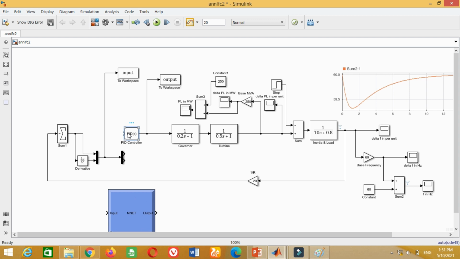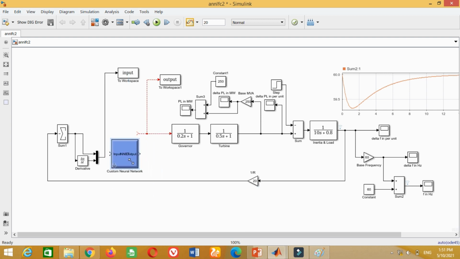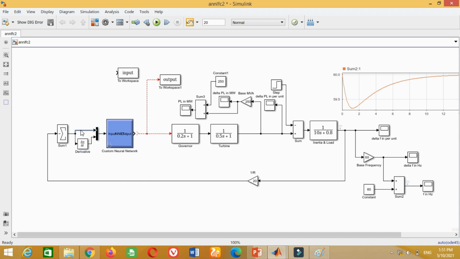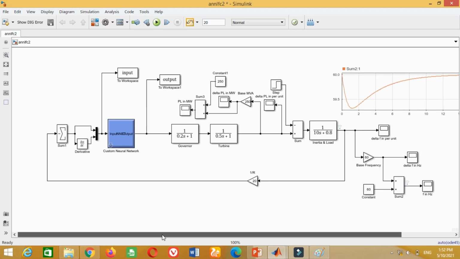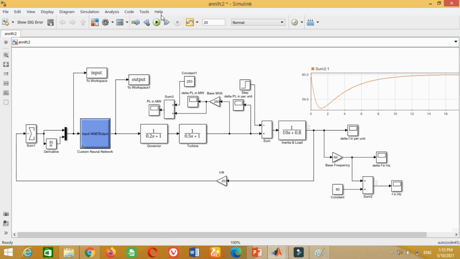Remove this PID controller and demultiplexer block from here. Connect the ANN based controller here. This is the overall arrangement of the modified model with the ANN based controller. Friends, at this stage our model is completed. Now we can run the simulation to check the performance of the ANN controller. Click on this button to run the simulation.